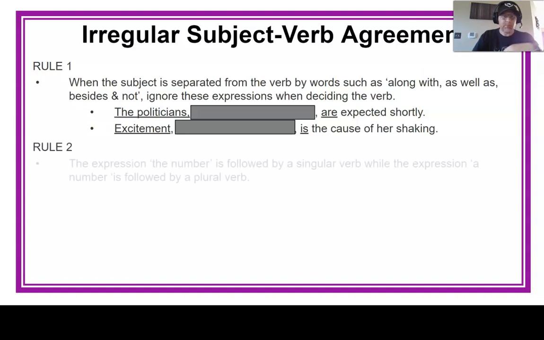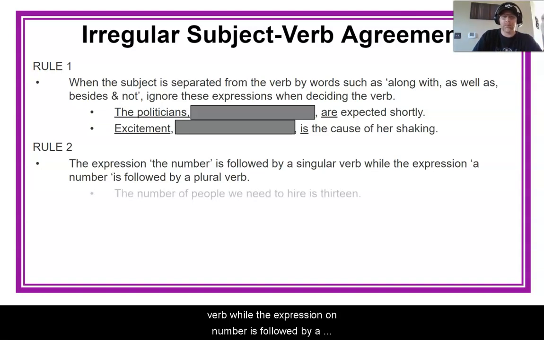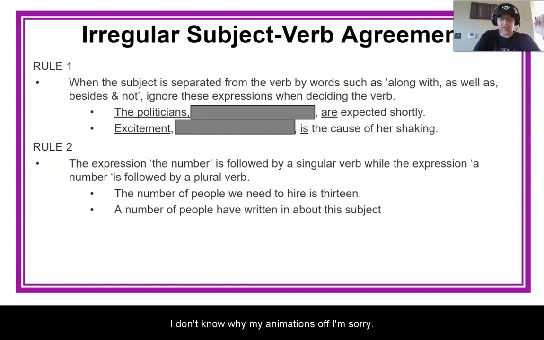The second rule, the expression the number, it's like when the words the number are actually being used, it's followed by a singular verb while the expression a number is followed by a plural verb. Okay, so again, just an example, when we say the number of people we need to hire is 13. So we used the phrase the number, which means we have a singular verb is. So we say the number is, okay?